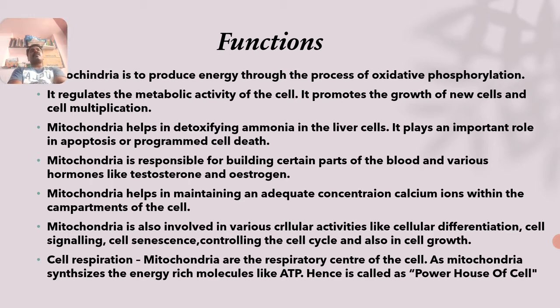Synthesis of ATP molecules in the presence of oxygen is called oxidative phosphorylation, but in chloroplast there is photophosphorylation, which is the synthesis of ATP molecules in the presence of light. Right, this is the clear picture here. Oxidative phosphorylation takes place in mitochondria and photophosphorylation takes place in plastids, mainly chloroplast.